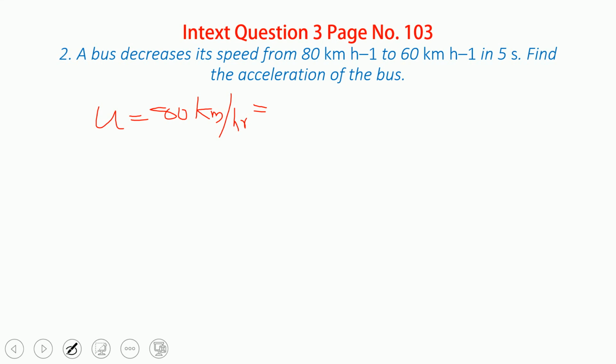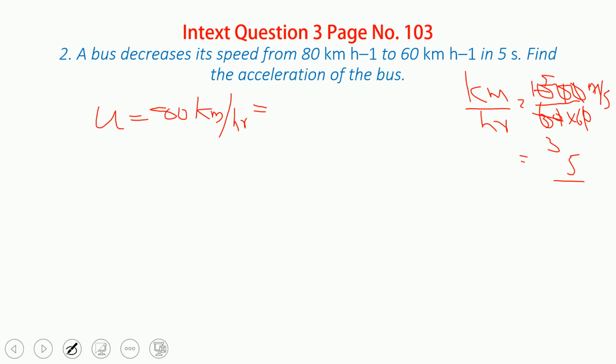Now here a shortcut is there. Kilometer per hour: kilometer means 1000 meter, and hour means 60 into 60 seconds. So it becomes meter per second. Now look, the zeros cancel, zeros cancel. Then 2 threes are 6, and 5s, so it will be reduced to 5 upon 18 meter per second.